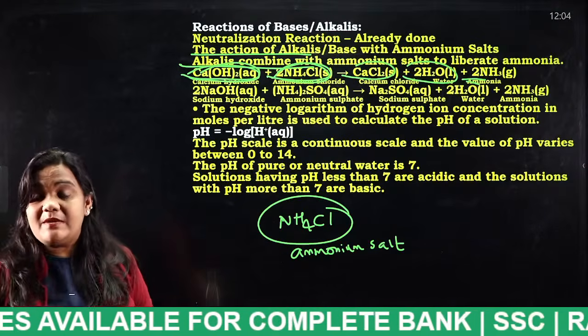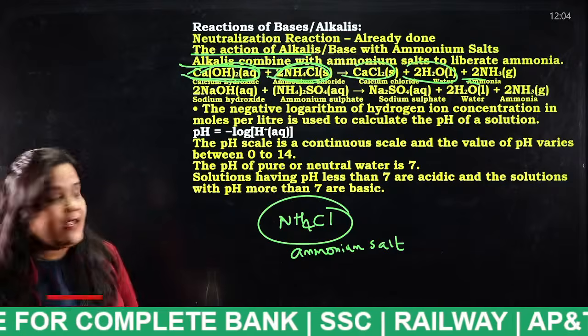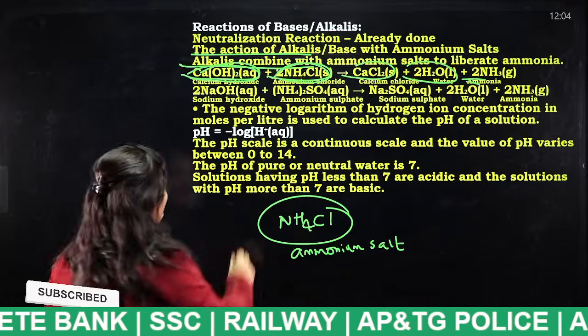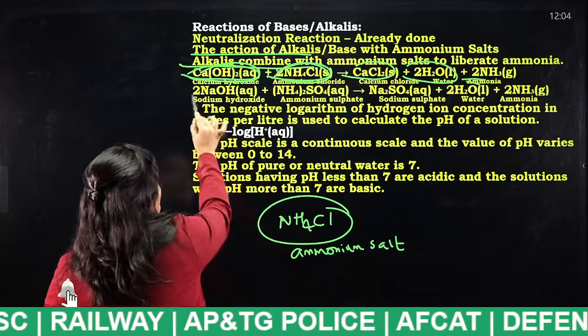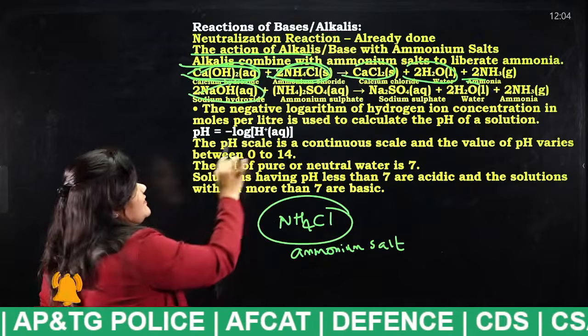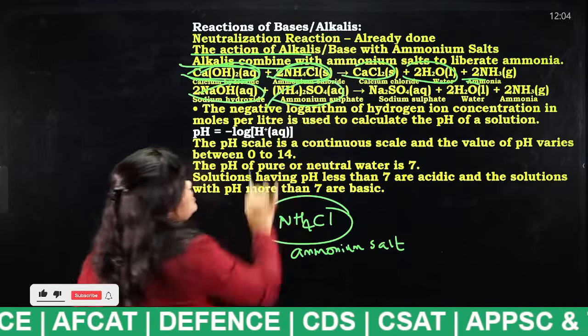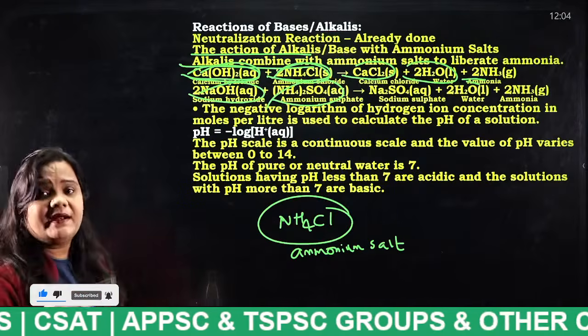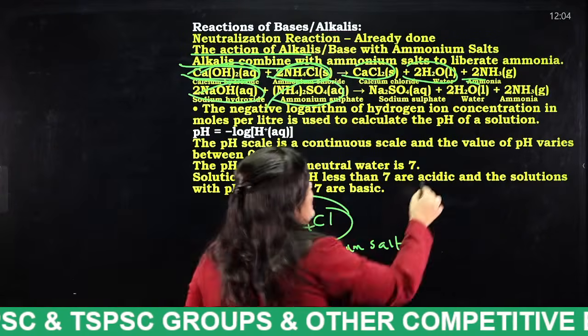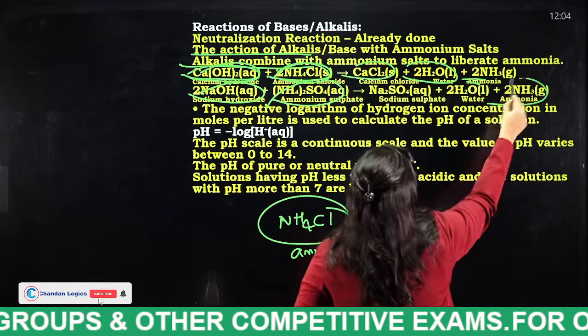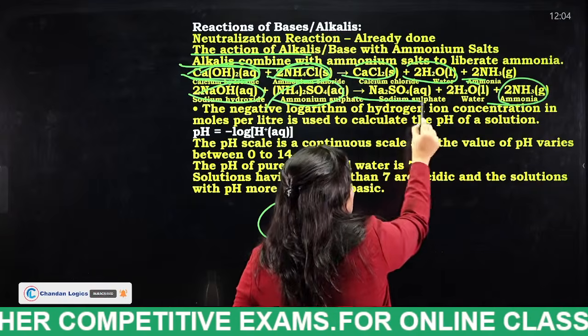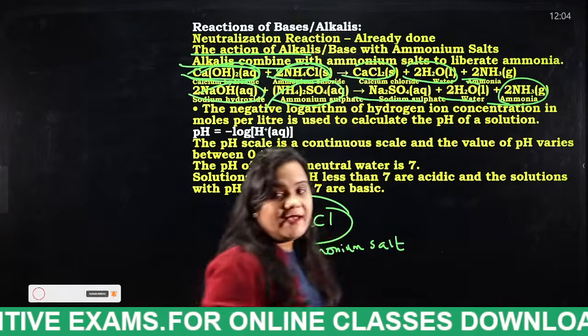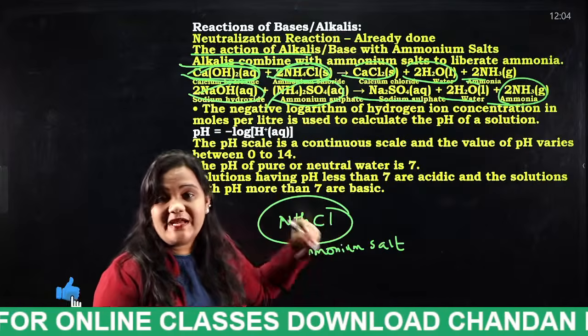Ammonia is emitted. Remember this, very, very important. And the next thing, in a similar way, when sodium hydroxide reacts with ammonium sulfate, this is also a salt. Which gas will be released at the end of the reaction? In the same way, ammonia gas is released. So it gives us sodium sulfate plus water plus ammonia. So these equations are very, very important.